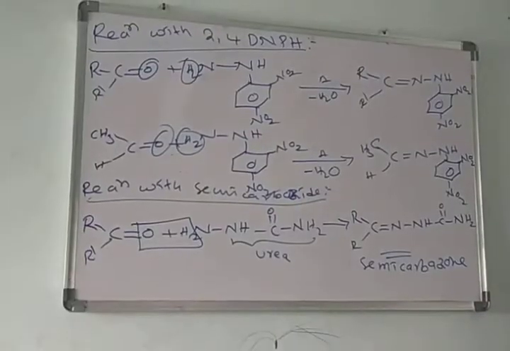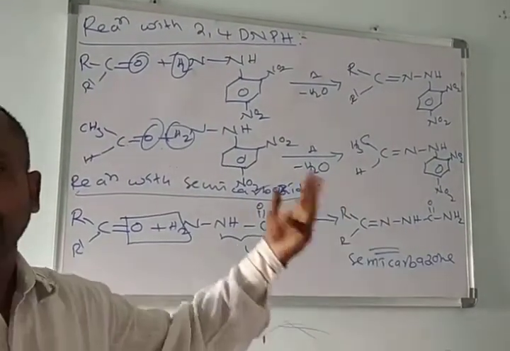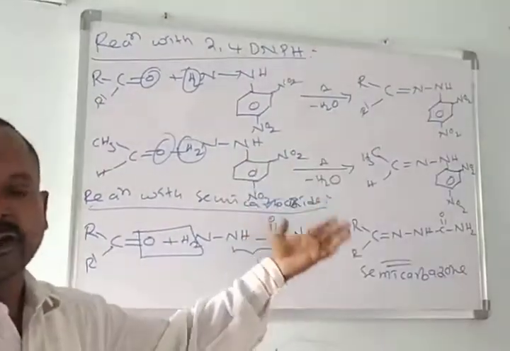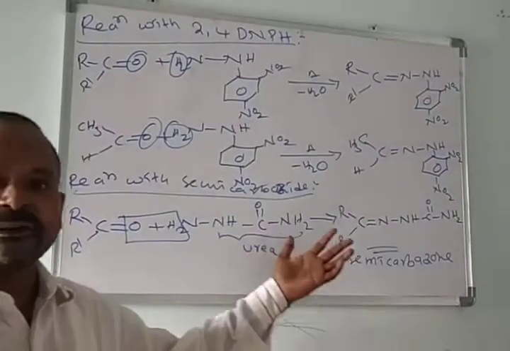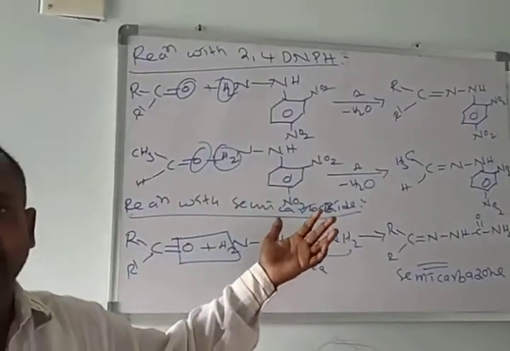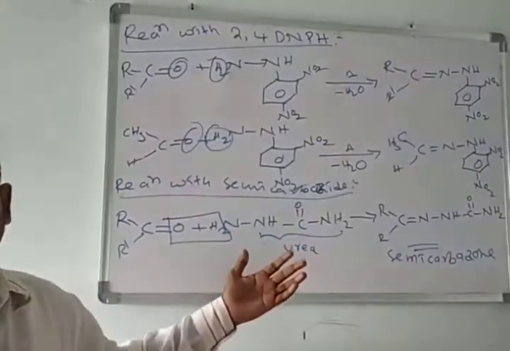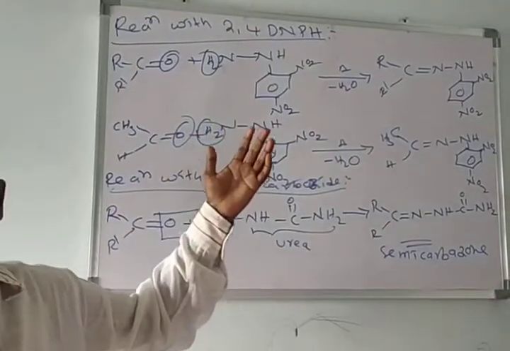If you use acetaldehyde, you get acetaldehyde semicarbazone; similarly benzaldehyde semicarbazone, formaldehyde semicarbazone, acetone semicarbazone, and acetophenone semicarbazone. We get different semicarbazones.